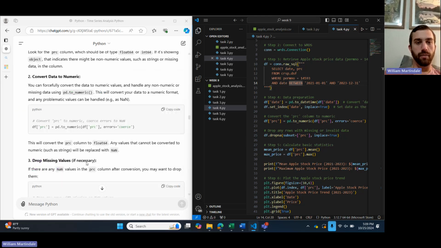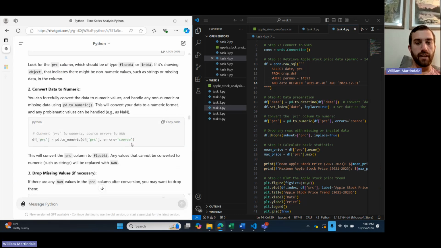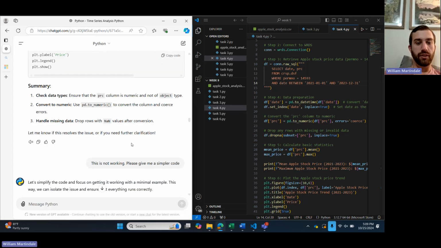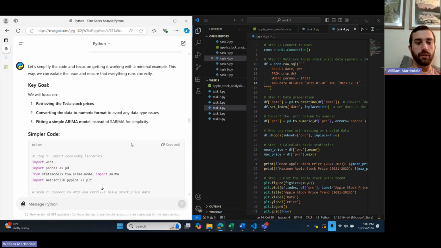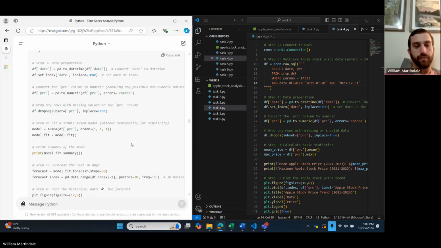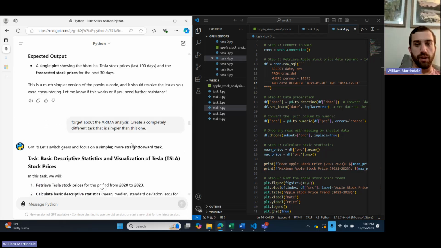And I had all sorts of problems, as you can see here. So I asked for help. ChatGPT gave me this. And I told it to give me a simpler code because it still was not working. I was still having all sorts of problems.